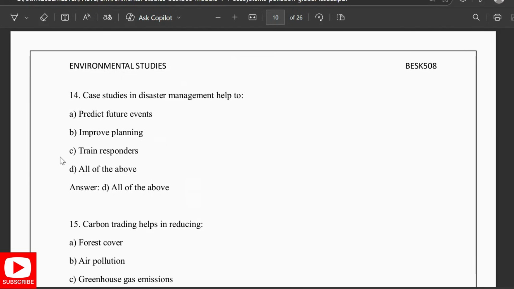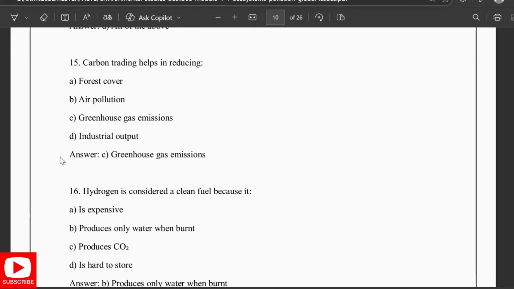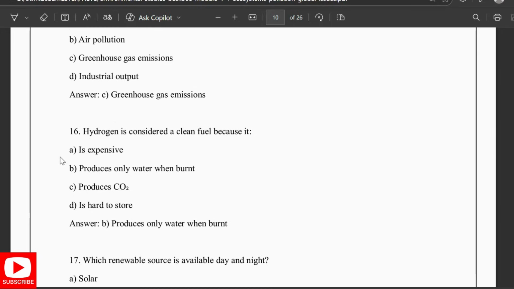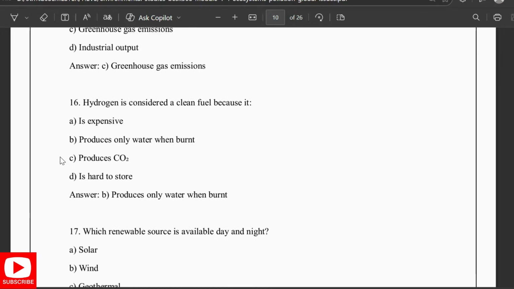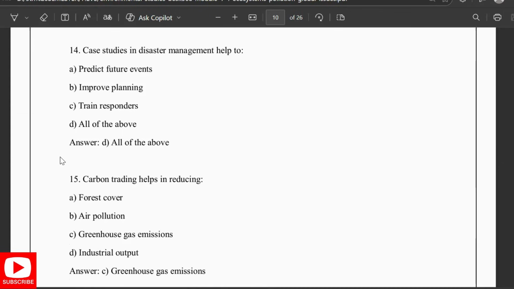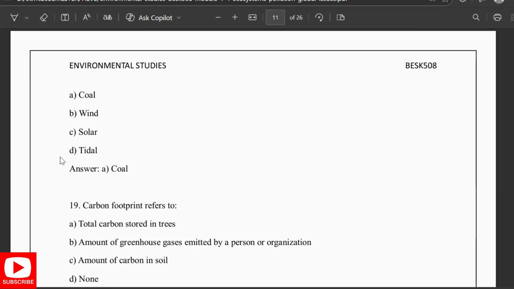The case study in disaster management helps us to predict future events, improve planning, and train the responders. Carbon trading helps in reducing greenhouse gas emissions. Hydrogen is considered the cleanest fuel because it produces only water when it is burned. Which renewable resource is available day and night? It is geothermal.